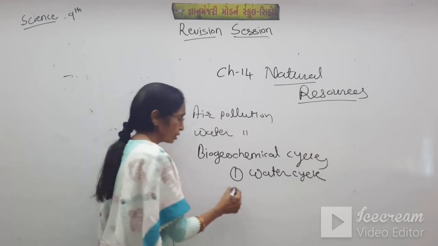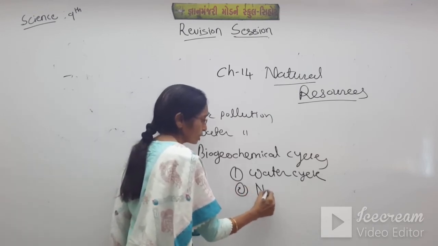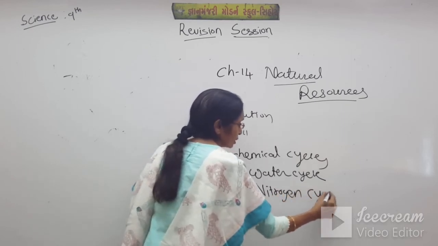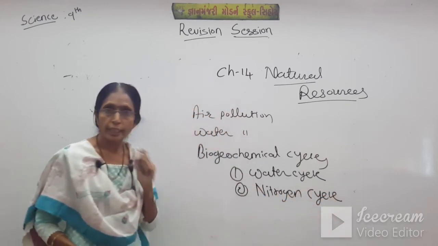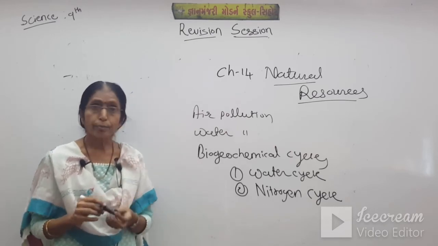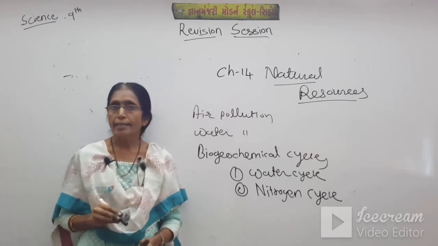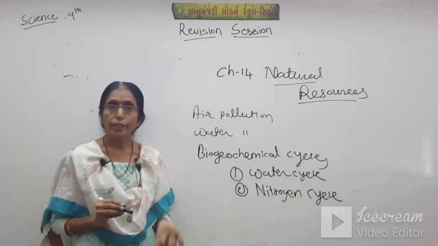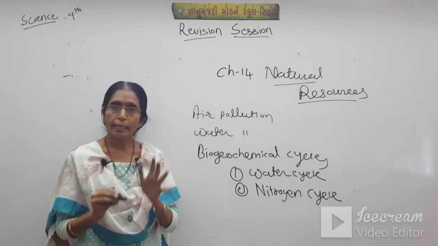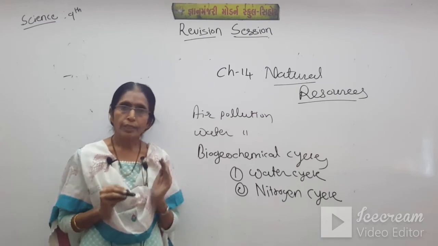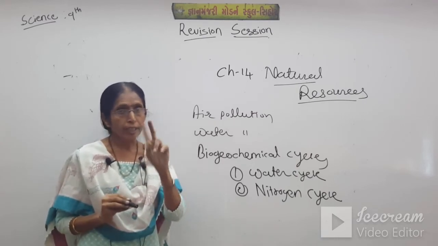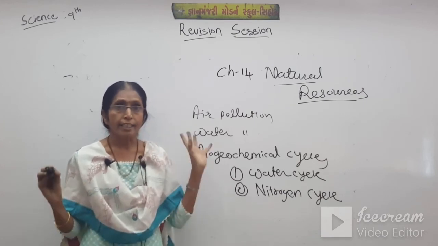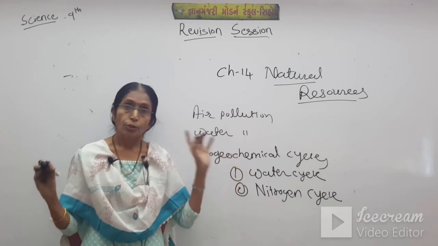After that we also discussed the nitrogen cycle. There is 78% nitrogen in the atmosphere, but animals or plants can't use this nitrogen directly. If it is converted into nitrites and nitrates, then only animals and plants can use it. There are two ways: one is the biological factor, means bacteria, and the other is lightning during rain showers.